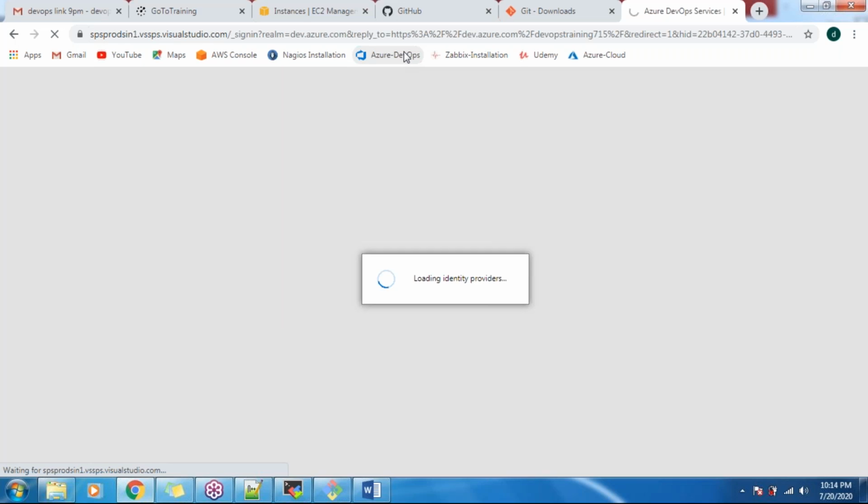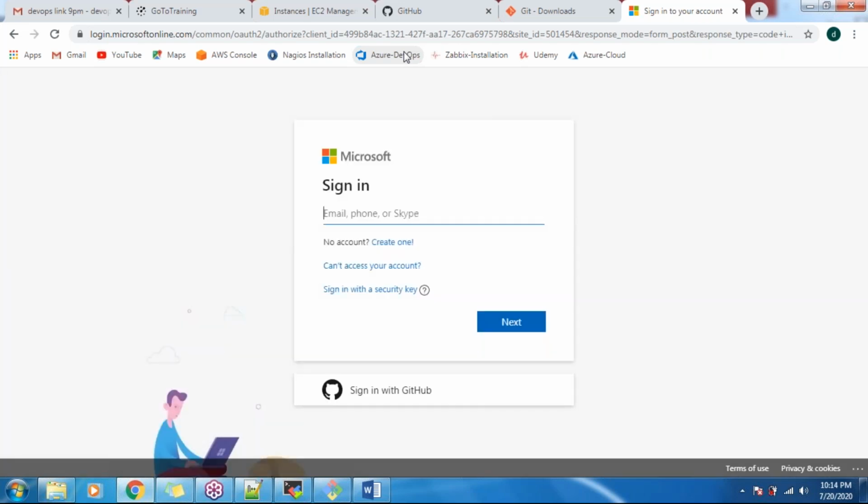How is the market for Azure DevOps? You can go for normal DevOps only, not Azure DevOps. Right now, as per my feeling, Microsoft will always give the indirect solution. And moreover, Azure DevOps is not free software. We need to purchase a license in order to use this.